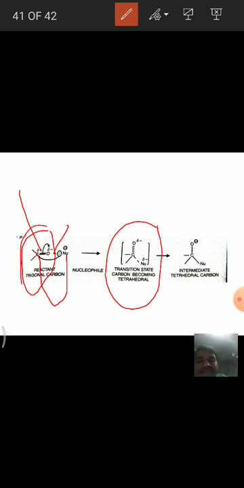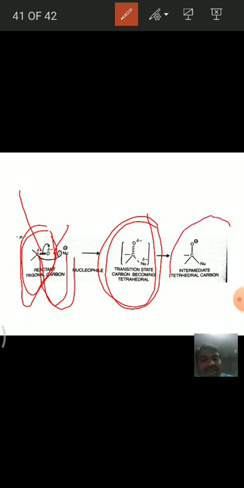The carbon has sp2 hybridization, that is a planar structure, but with the attack of the nucleophile it is converted into tetrahedral. That means this intermediate tetrahedral carbon is formed by the attack of the nucleophile on this carbon.